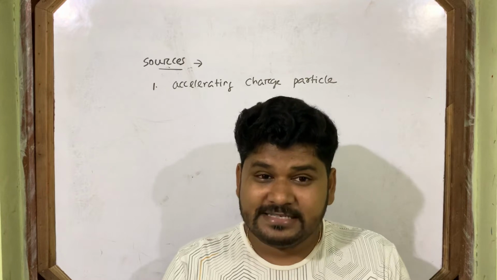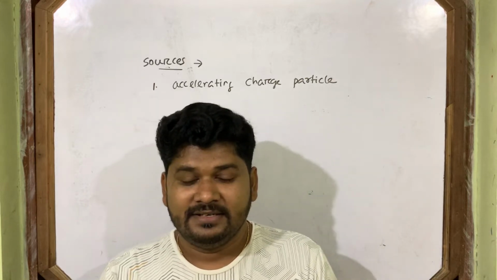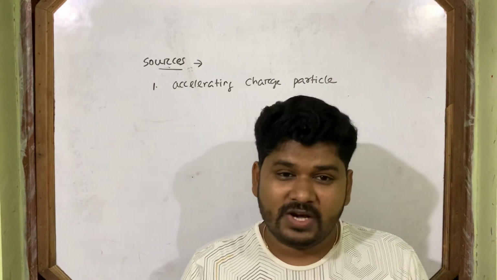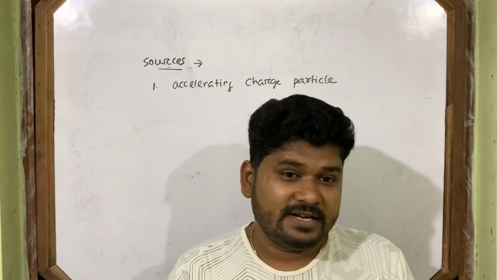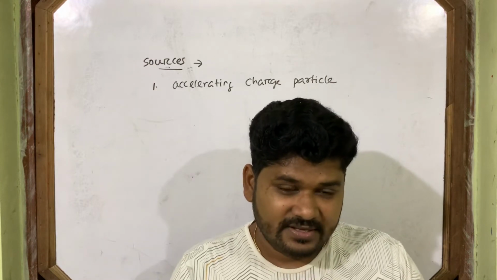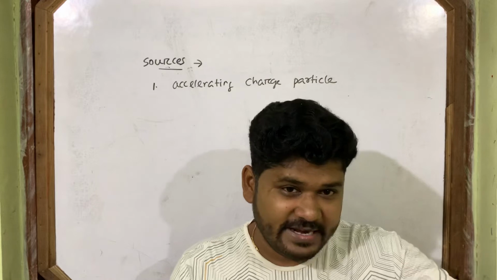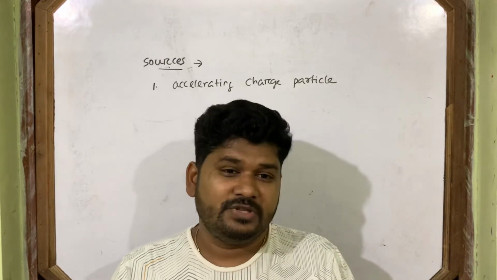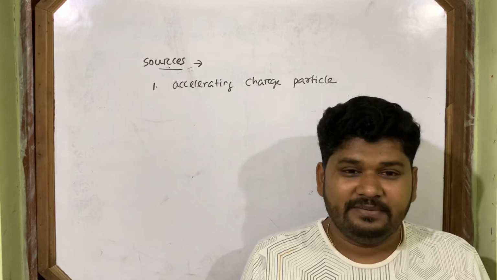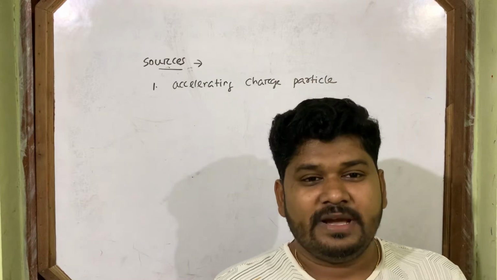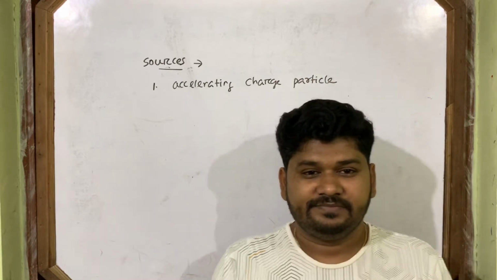But when it is accelerated, it behaves like a current, and that current-carrying path produces a magnetic field. So both electric field and magnetic field combine and an electromagnetic wave is formed.